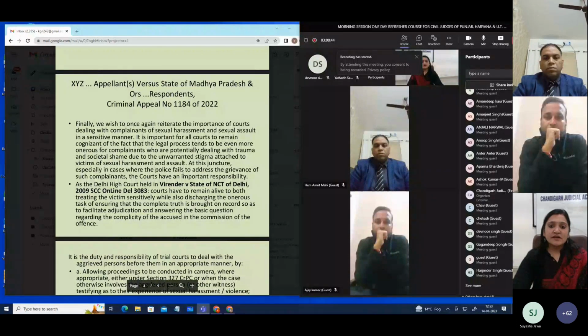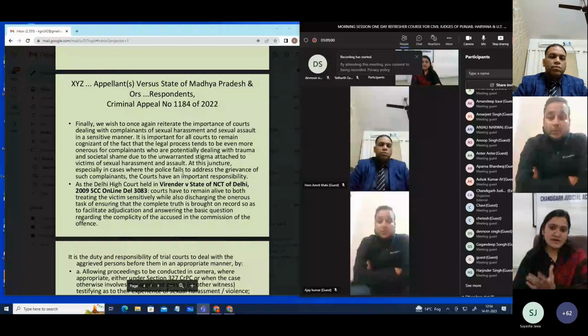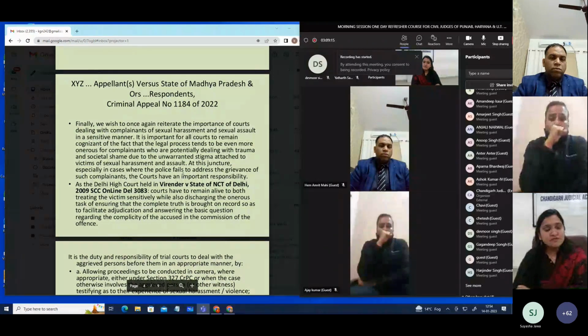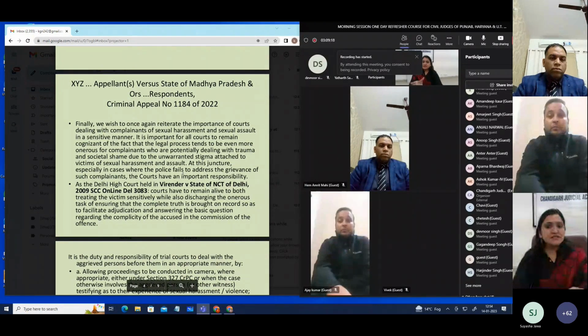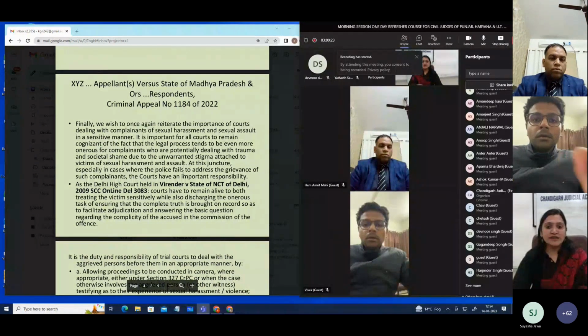And in this case, this is dealing with the cases wherein the instances of sexual harassment or sexual assault is there. So in this particular case, when the female filed a complaint before the police officer, the police report was not filed, FIR was not registered, and then she was compelled to appear before the court, moving an application for registration, giving the directions to the police to investigate the matter and to register the FIR under section 156(3) CRPC.